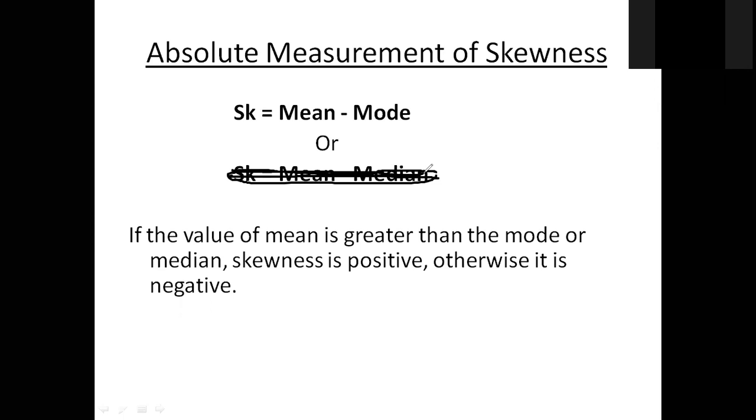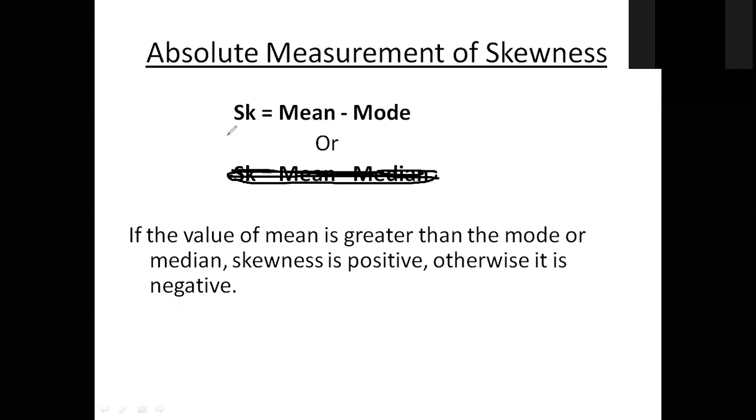But if mode is not given, and there is a median present, then what to do? How can you find the mode? Any two should be there, either mean or median, or mean or mode, or median or mode. But the formula for skewness is mean minus mode is equal to skewness.